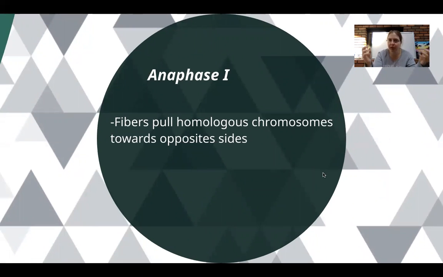The centrioles pull on the spindle fibers. That's going to cause the spindle fibers to pull on those homologous chromosomes, separating the pairs to opposite ends of the cell.